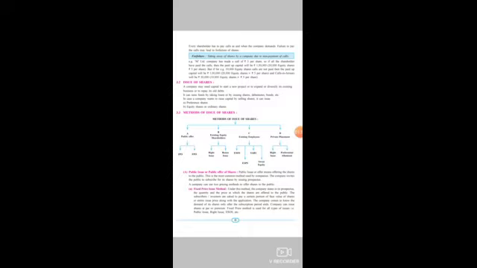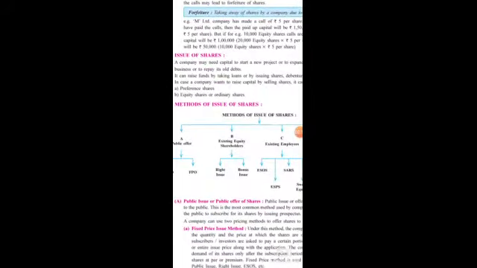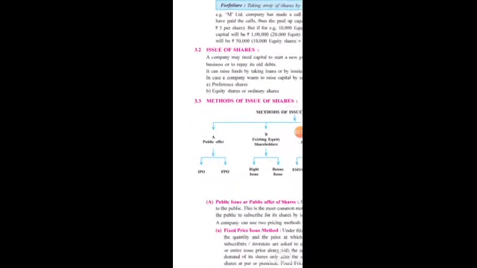Now let us understand the various methods of issue of shares, that is, how shares are offered to the public. There are 4 different ways with the help of which a company issues shares to the public. The very first one is public offer, that is A.